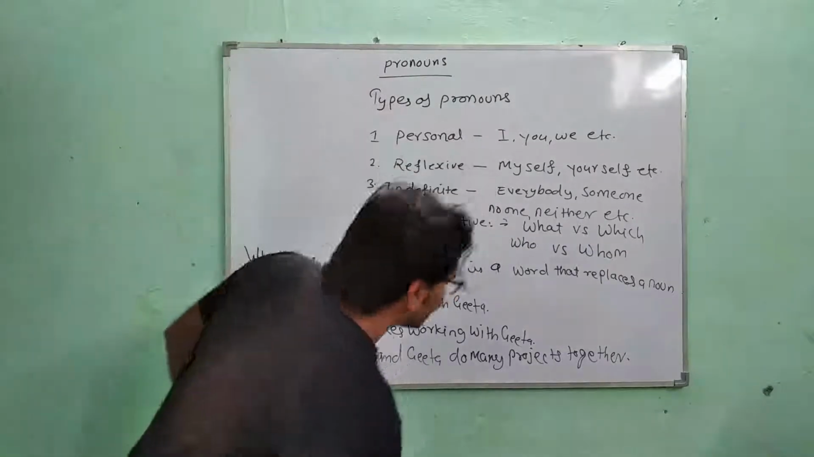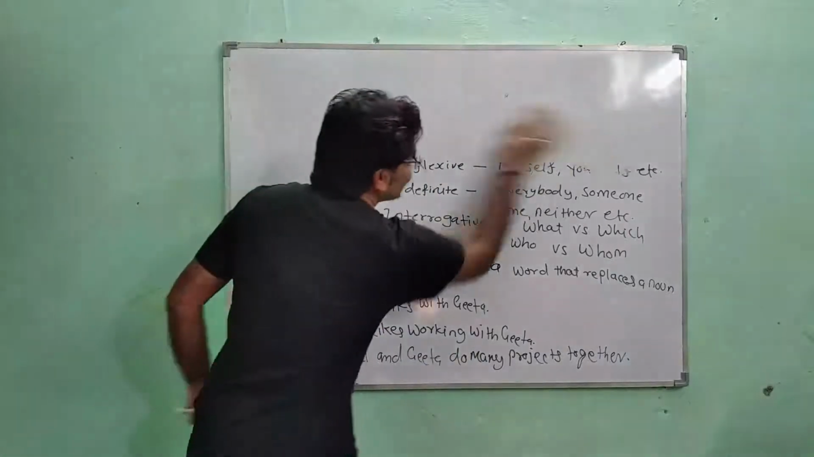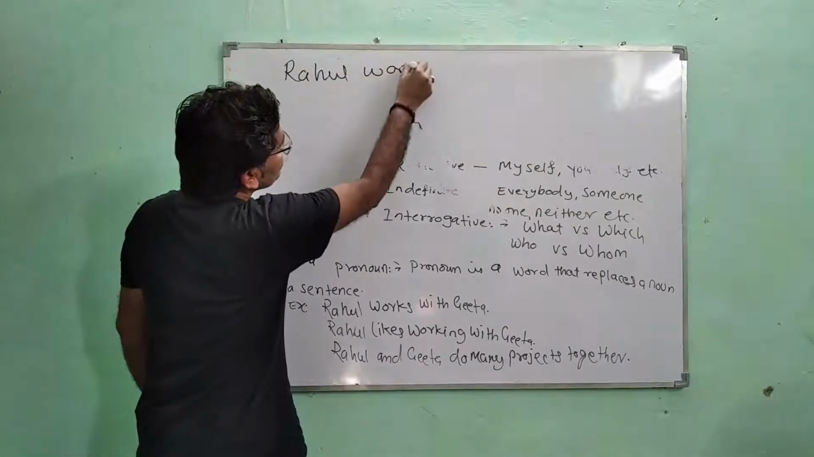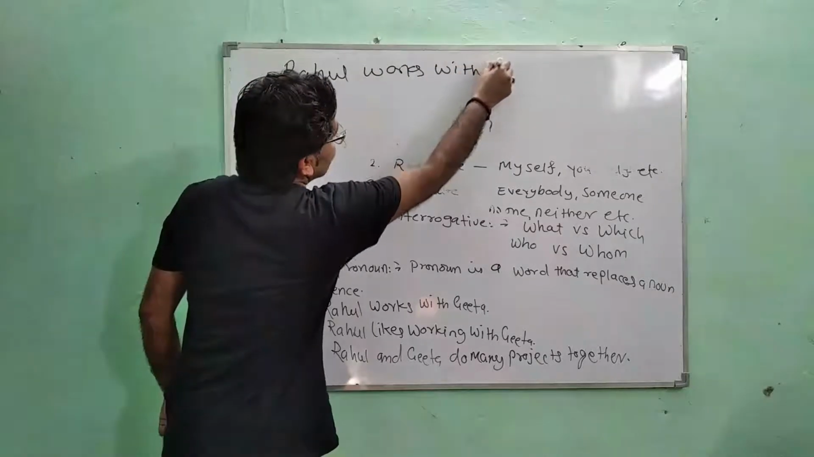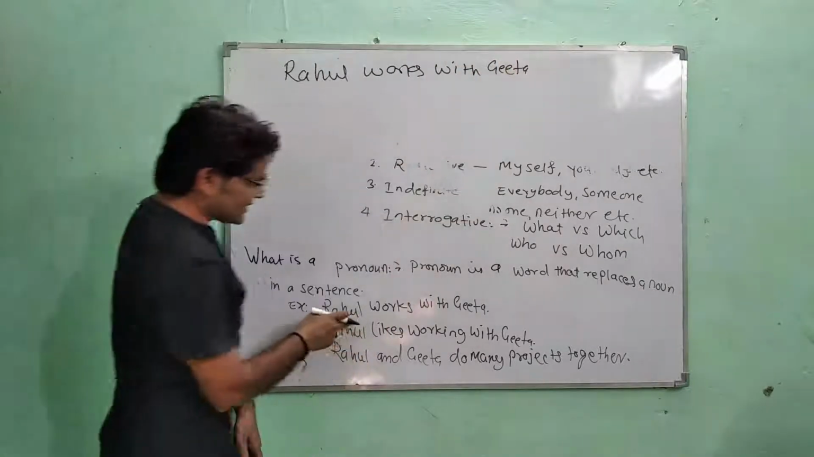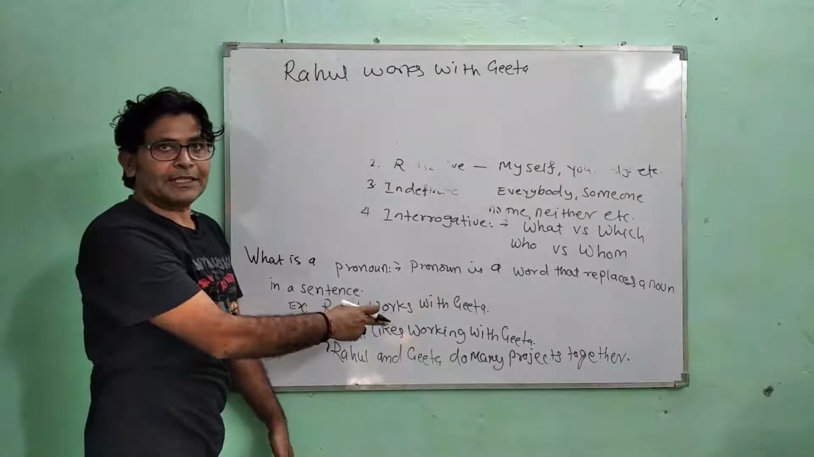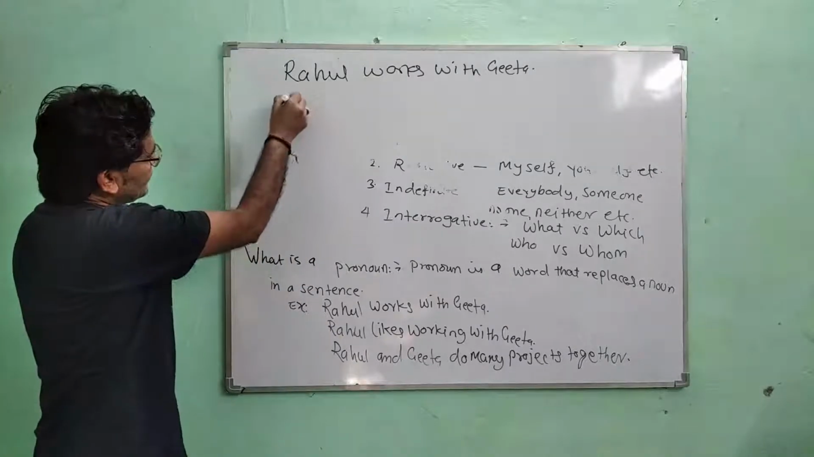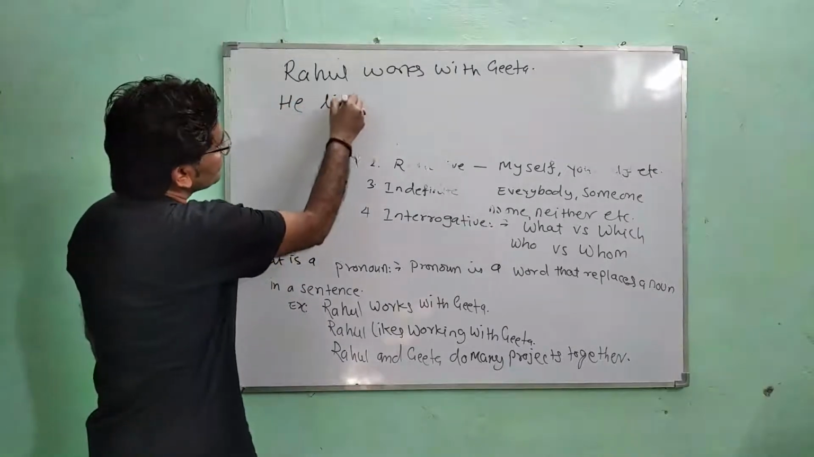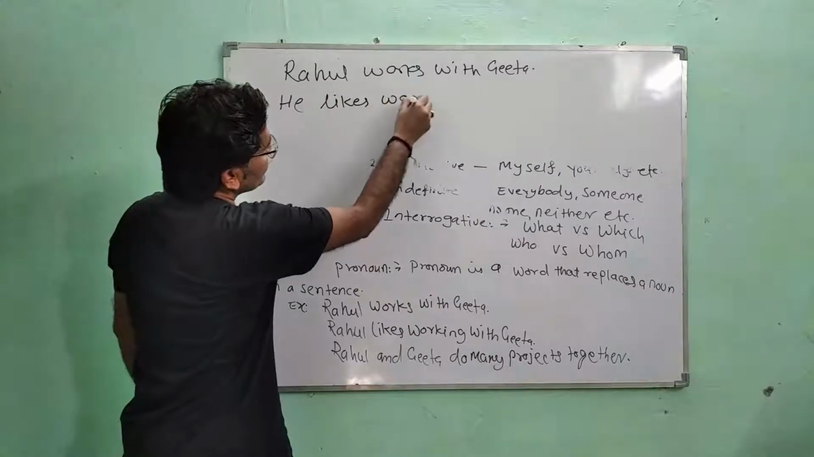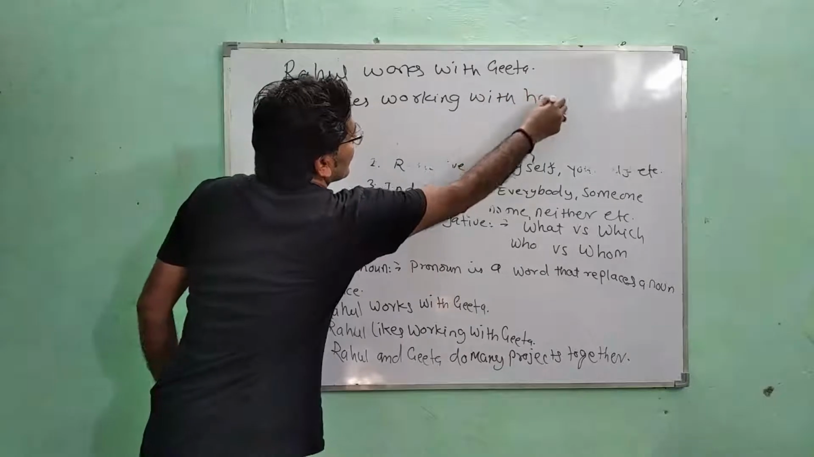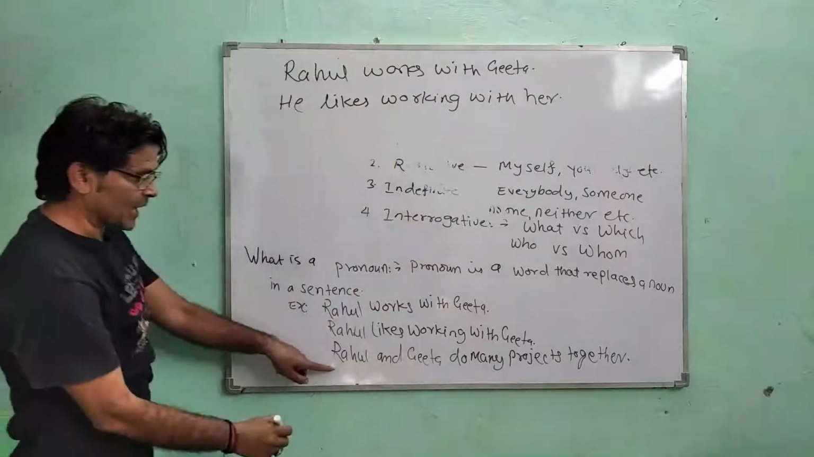So how can we use pronouns? The first sentence is Rahul works with Geeta. And in the second sentence, we also talk about Rahul and Geeta. So instead of saying Rahul and Geeta, we can say, he likes working with her. And the last sentence, Rahul and Geeta.